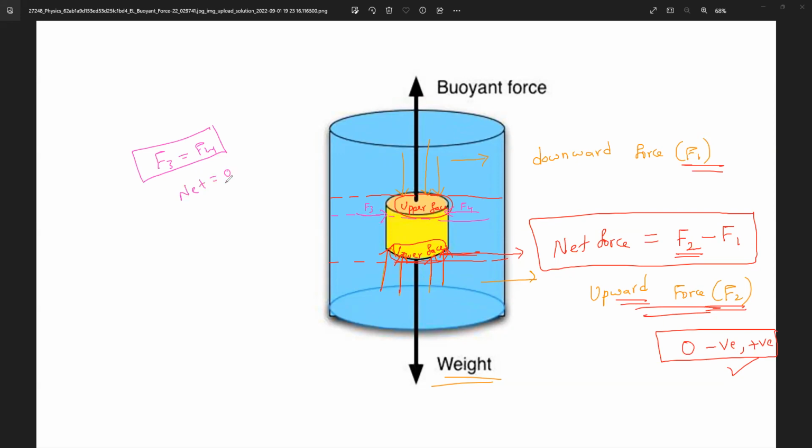Anybody can tell? Net resultant force. Net force is equal to how much, guys? This is positive and this is negative. What is the net force on a side? You all should tell, I should not.